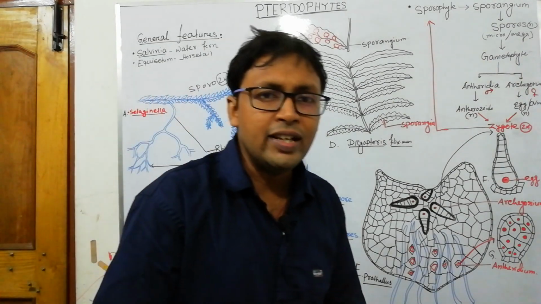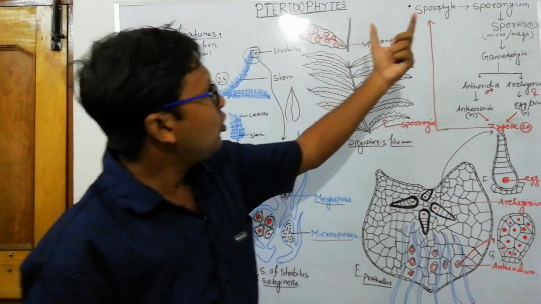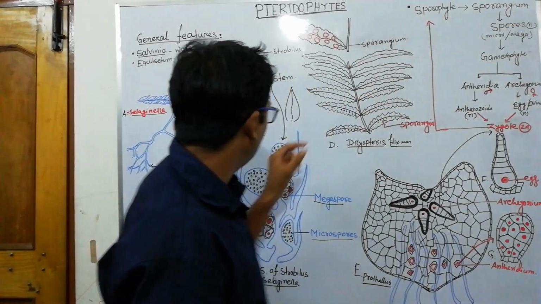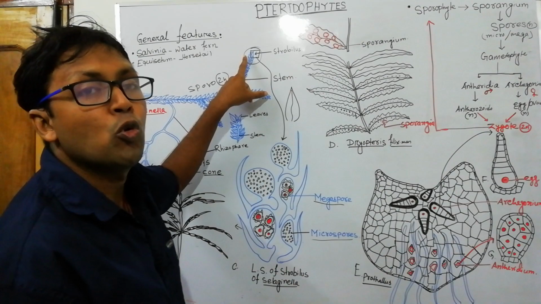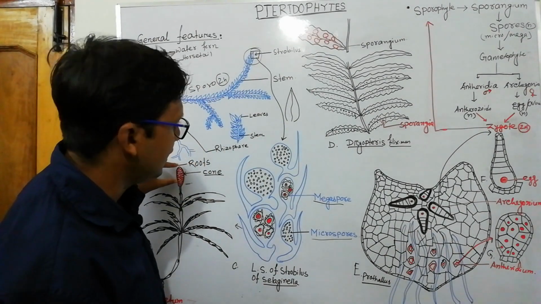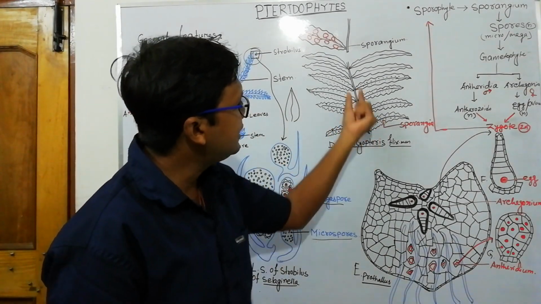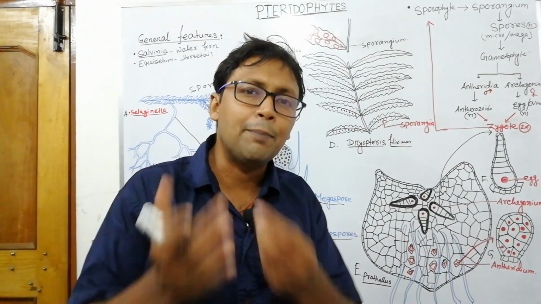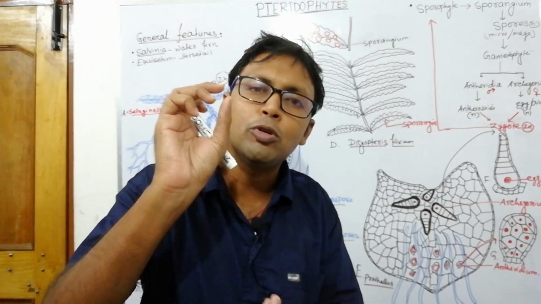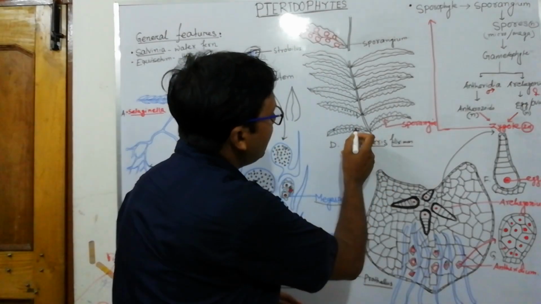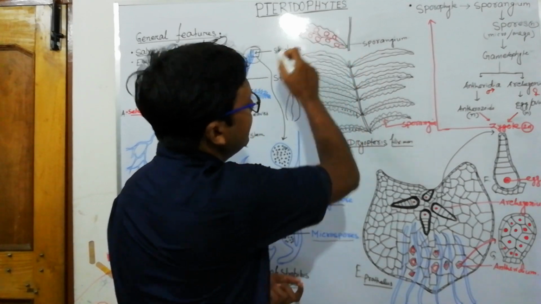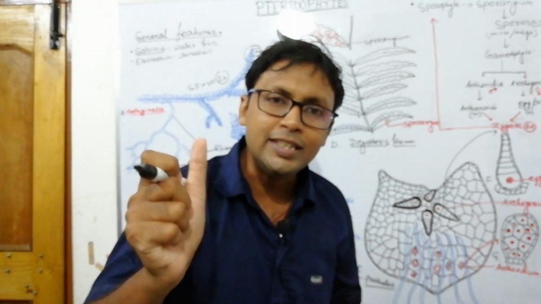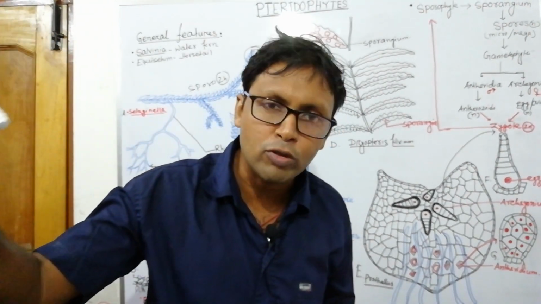So this one is very important. Take a close look at the diagram. The sporophyte produces sporangium by means of a cone or any kind of leaf. In case of Dryopteris, this is a sporophytic body. We have seen on the roadside huge amounts of Dryopteris, and at the back side of the leaf, if you look closely, you will see wart-like structures. What are these? These are sporangia, and the sporangia contain spores.